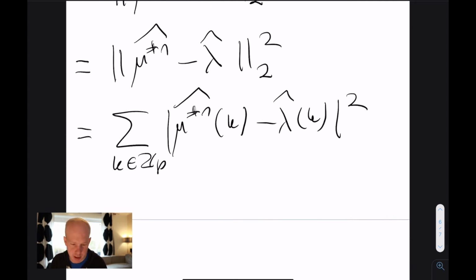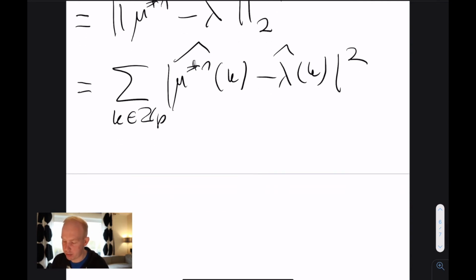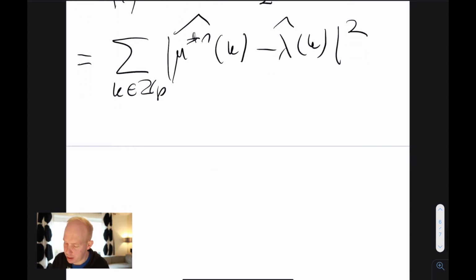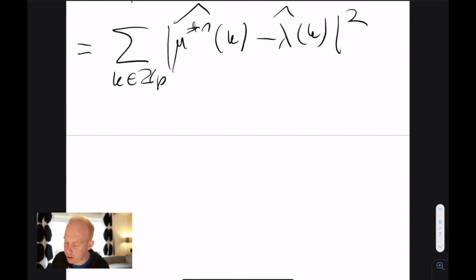So now the final step, there's one thing missing, which is the convolution theorem. So finally, what we can use is the convolution theorem. But before we apply that, let's look at these expressions. What we see inside here is the sum over k in Z_p. So we are summing over the k in Z_p. If you remember the upper bound lemma, we have those points which are non-zero, and then we have the zero cases.